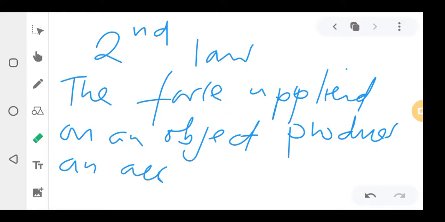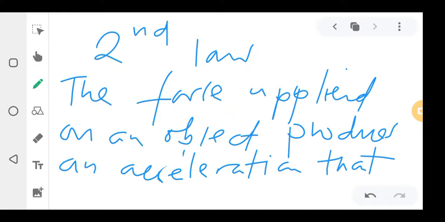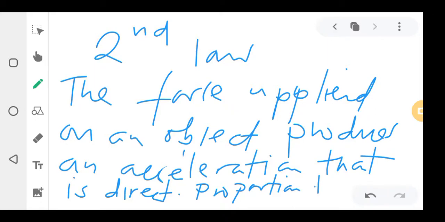The force applied on an object produces an acceleration that is directly proportional to it,